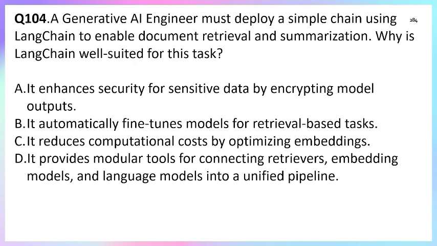Remember always, LangChain doesn't do the encryption, doesn't do the fine-tuning, and doesn't optimize embedding. Right, so option C is also incorrect. Whereas options A, B, and C, in option A, encryption, saying that LangChain does encryption.